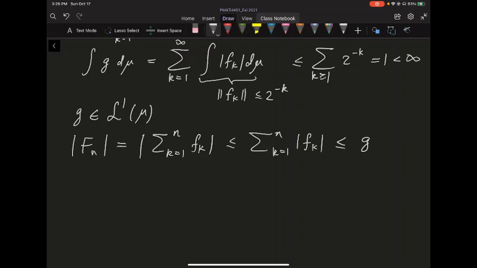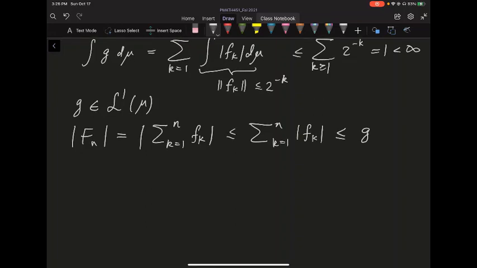First of all, we actually need to show that these Fn converge somewhere. We need a candidate for where it converges to. Because these Fn are dominated by G, and because G is inside L1 of mu, we can actually show that G(x) is finite almost everywhere. If it were infinite on a non-measure-zero set, then the integral would have to go to infinity. G is a non-negative function here. You can convince yourself why that's the case.